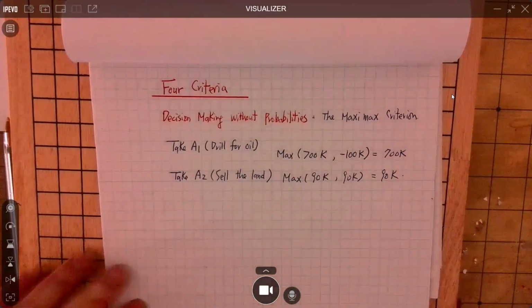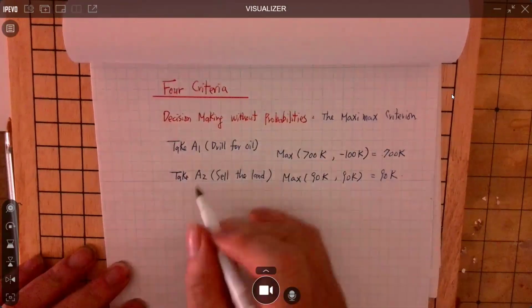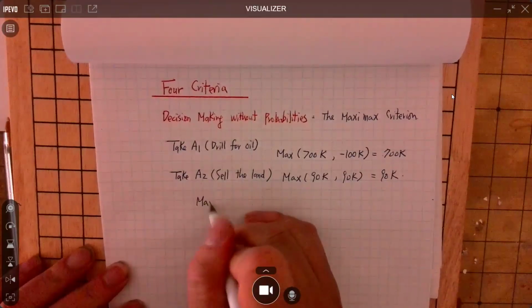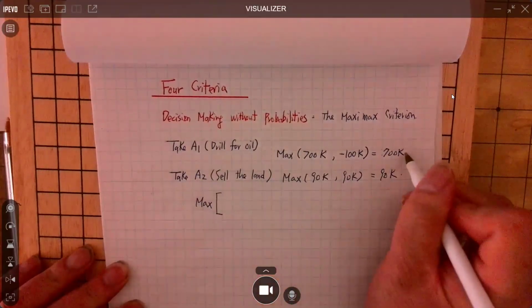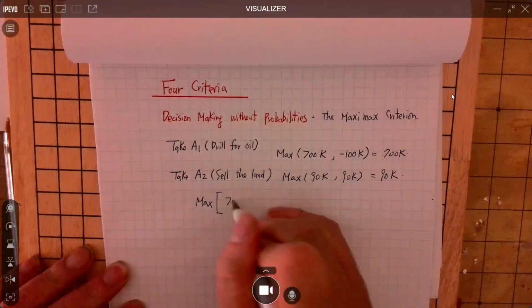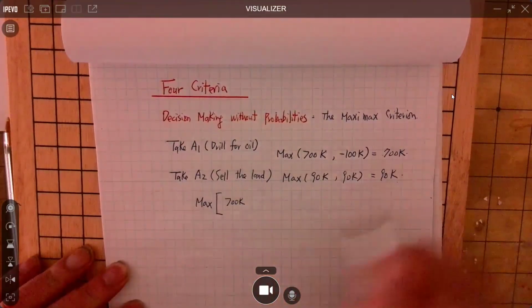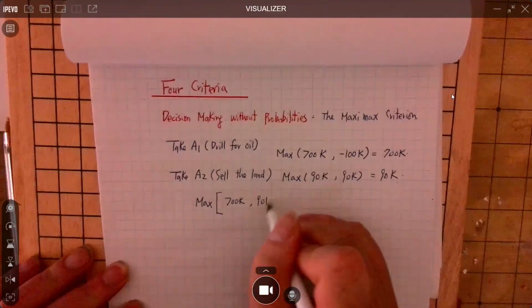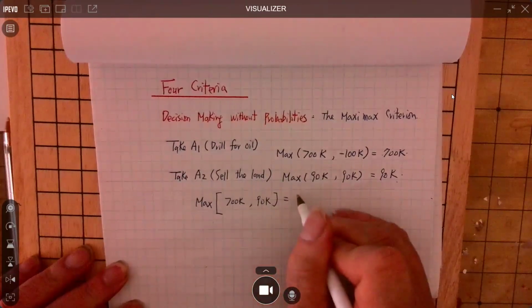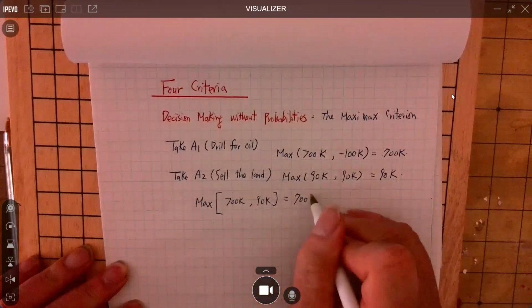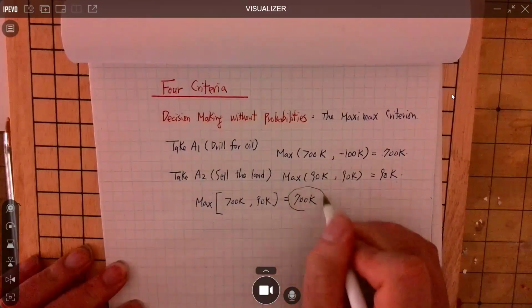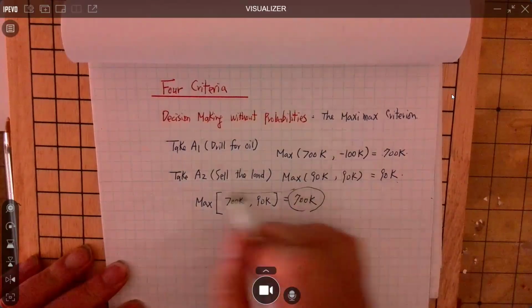Okay? So you compare these two. The max of this and the max of this is just what? $700,000. Where is this coming from? This is coming from taking what?